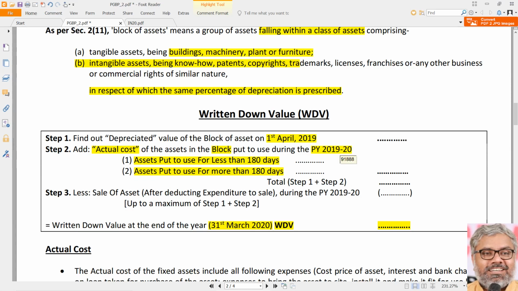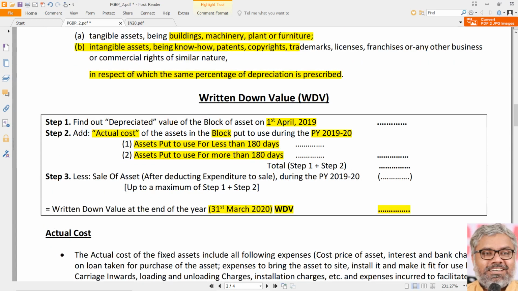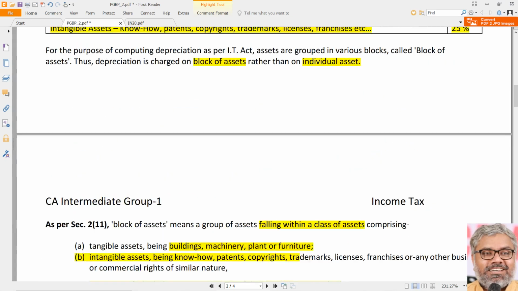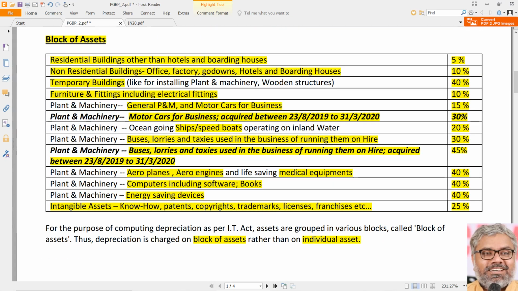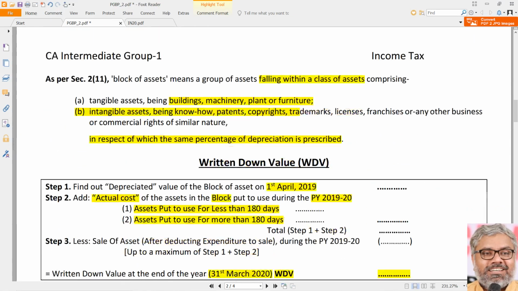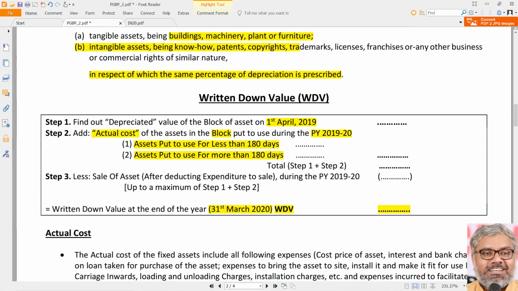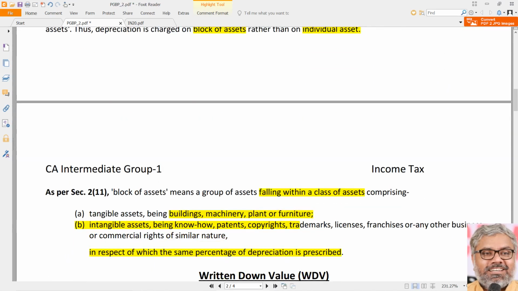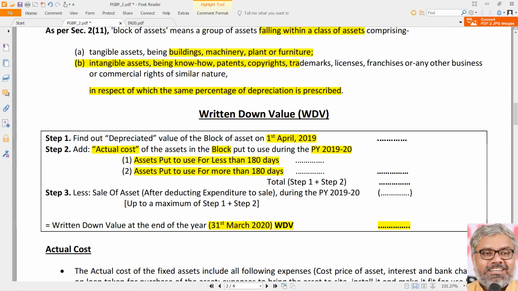Why does this segregation of 180 days come? We'll come to that later, but because the topic has come, we can understand it easily. The rate of depreciation that is applicable, what we have already seen here in this table, will become half if the assets are put to use for less than 180 days in the previous year. That is why we need to segregate the assets. For example, if computers are purchased and put to use for less than 180 days, then the rate of depreciation will not be 40%. It becomes half of that, meaning only 20%.